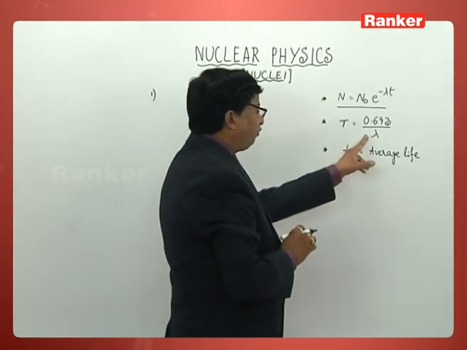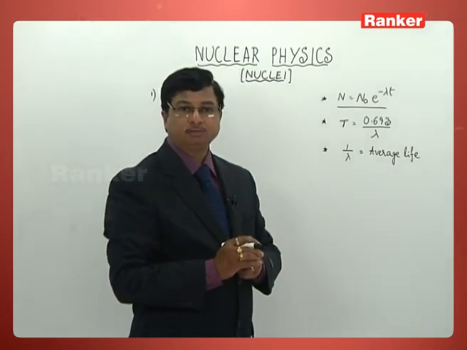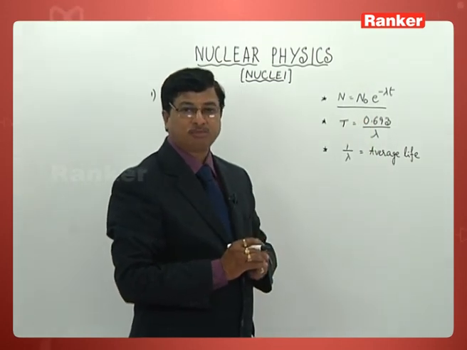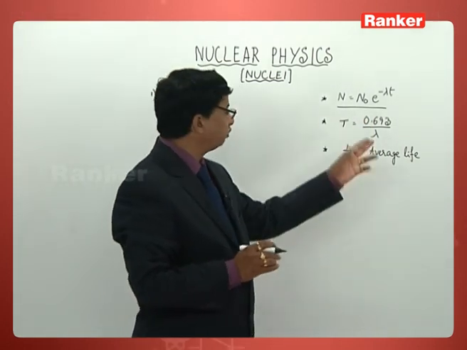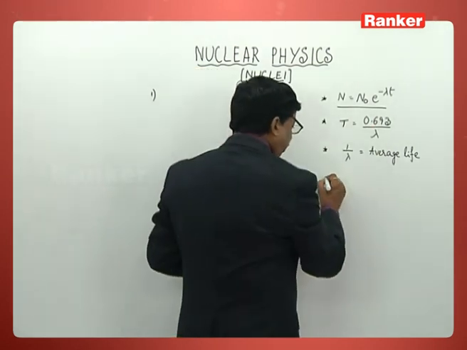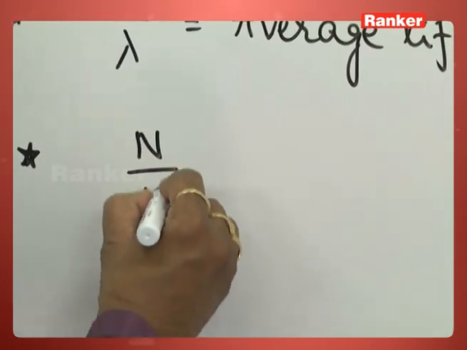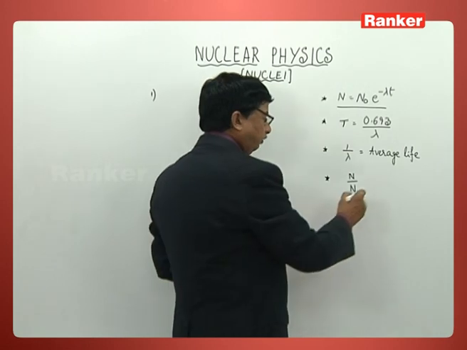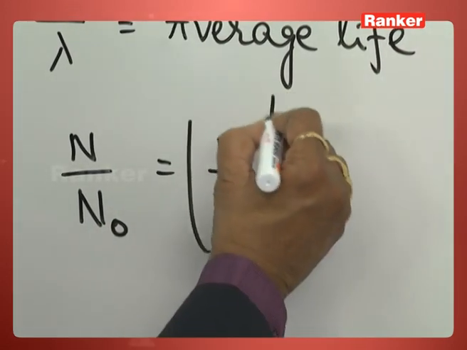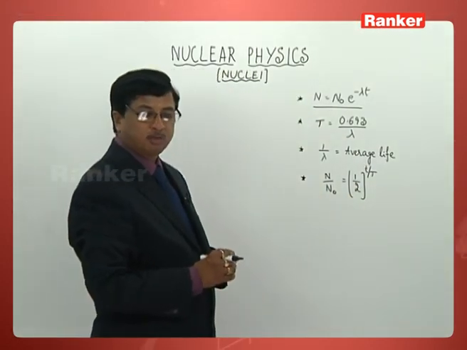Therefore, what is the relation between half-life period and average life? Half-life period is equal to 0.693 times average life. That's what we can write from this equation. In the same manner, a very commonly used formula is N by N0 is equal to 1 by 2 whole power t by T. You can straight away understand this formula.